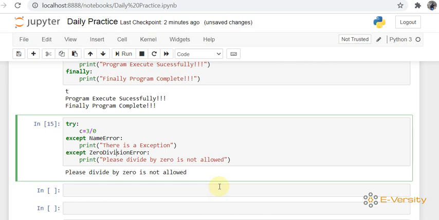There is an IO error because it is always checking at runtime, so at that time you should handle the exception. You have to give a small message to the user that the file is not available at the particular location. This way a user can easily understand what error is coming. Okay, that's it.